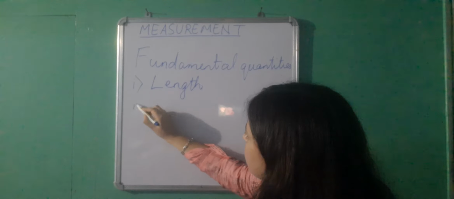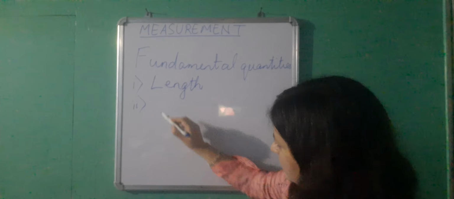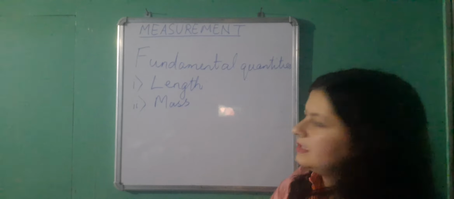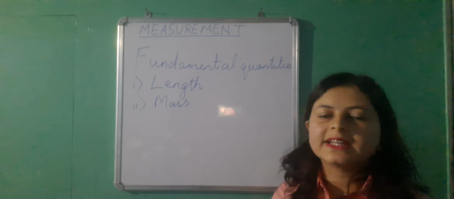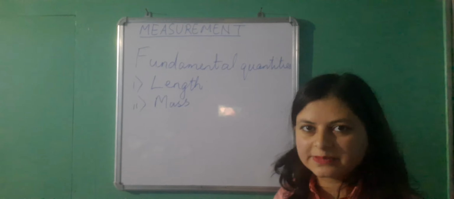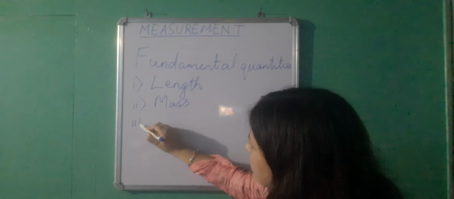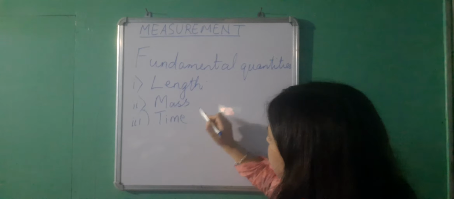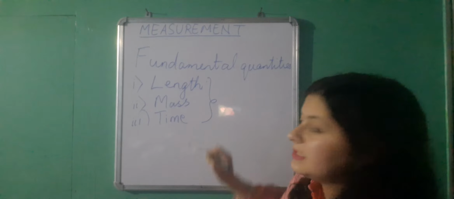The second fundamental physical quantity is mass. Now these quantities do not have to take the help of any other quantities for their expression. These are independent. And time. These are the three fundamental quantities.